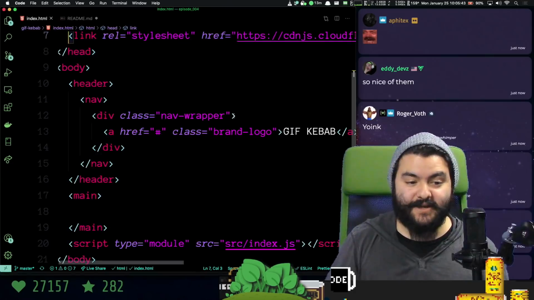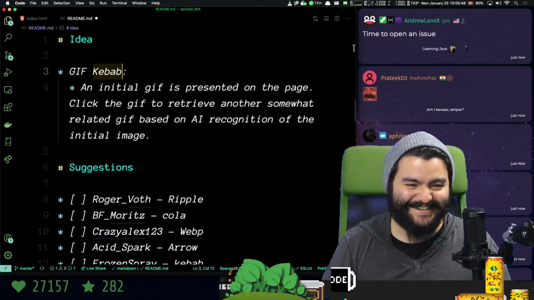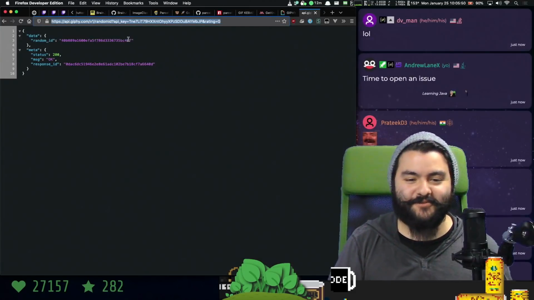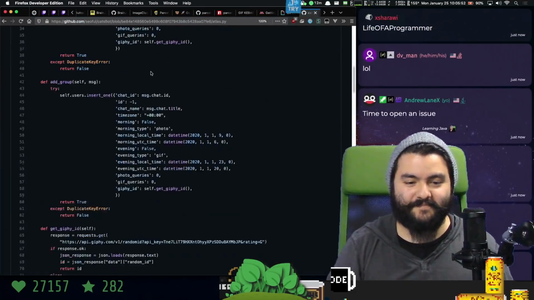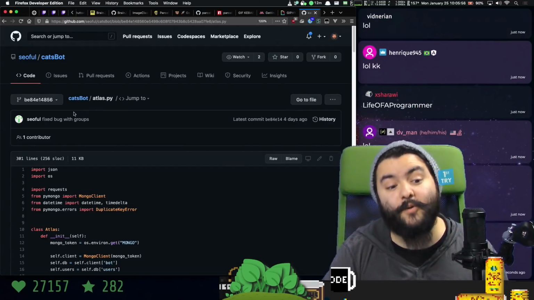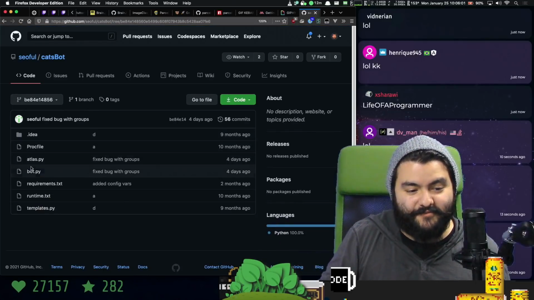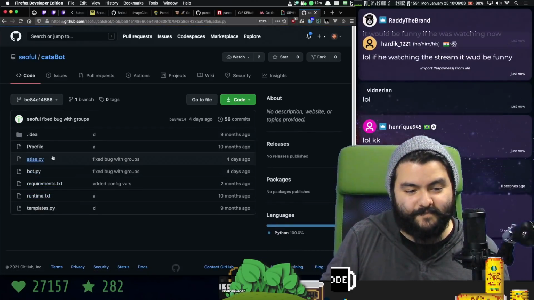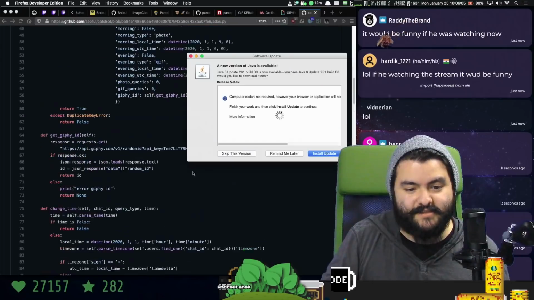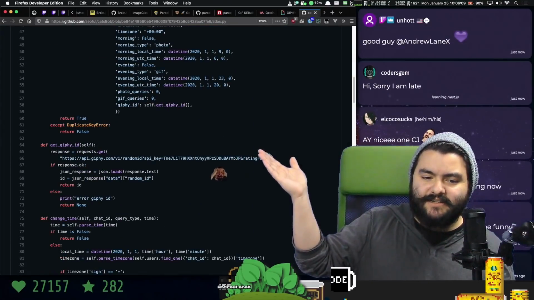Okay, so here's what I need to do. I need to write some JavaScript that makes a request here. And then, yeah, actually, we'll do the right thing and open an issue. Catspot? You know what? It could be in their commit history, because this is an older file. But if we look at this, no, it's still there. Java? What are you doing, Java? We're busy.